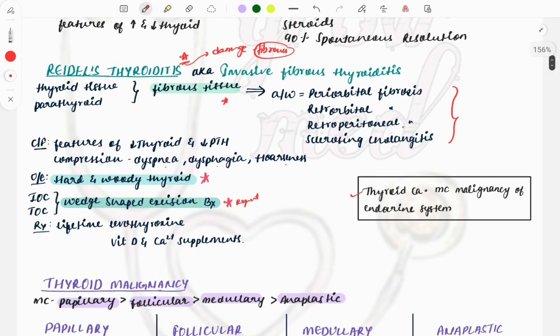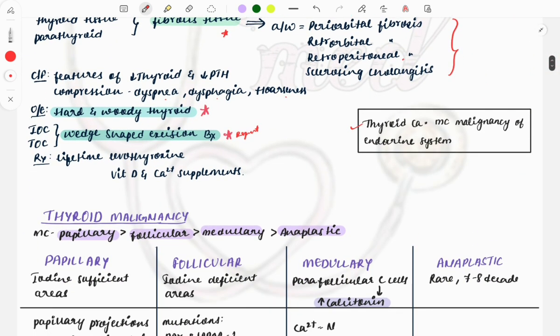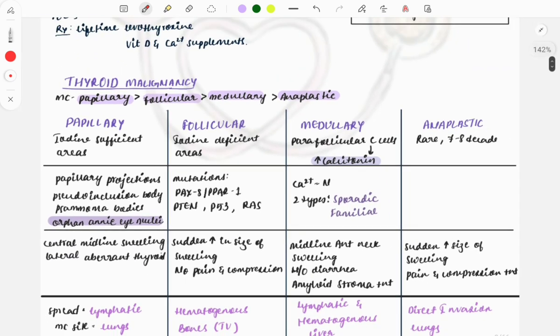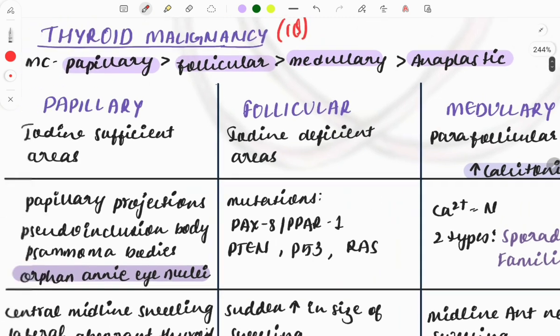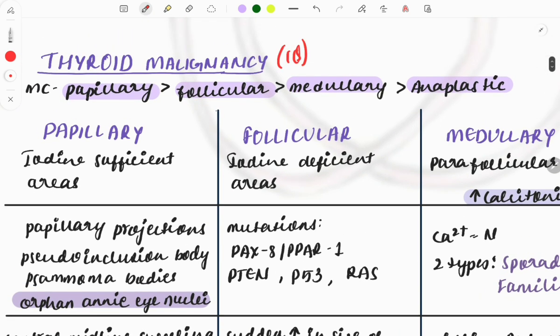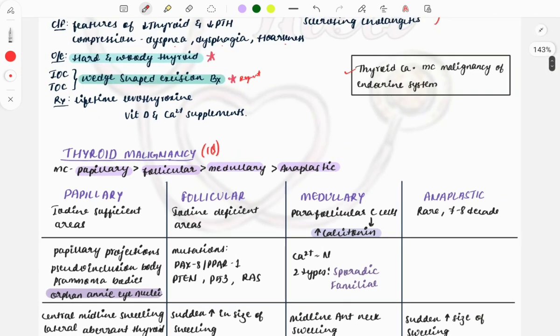Oh, these were the things which you must know from Riedel's thyroiditis. So, moving on to the malignancy of the thyroid. One question is a sure shot. You can expect one question from this, either from papillary or medullary: the investigation of choice, diagnosis, anything can be asked. So be prepared for thyroid malignancy.